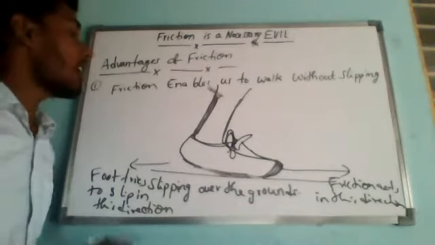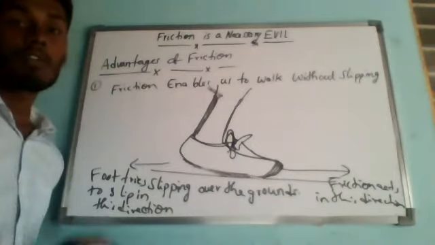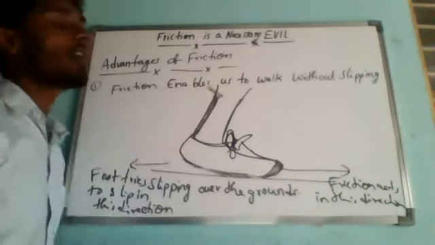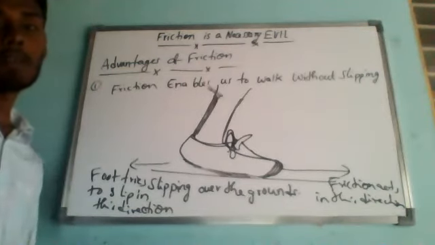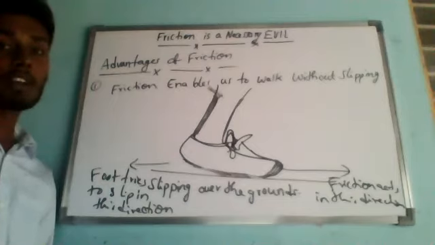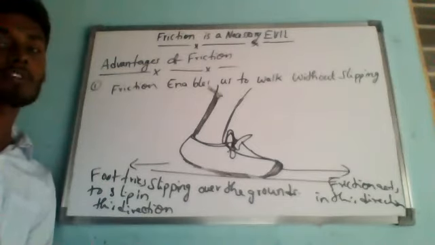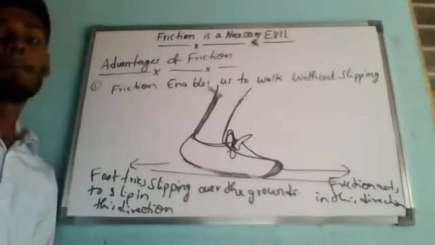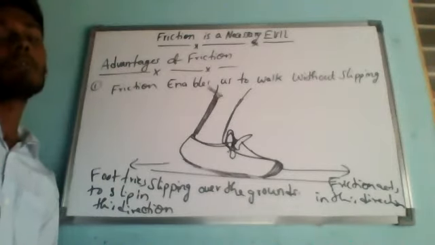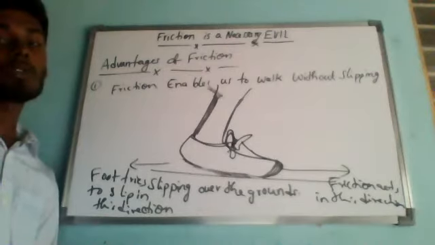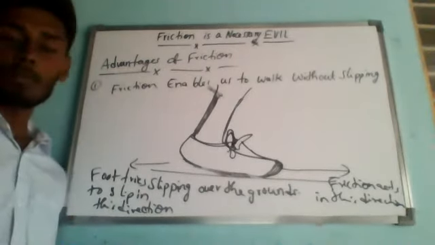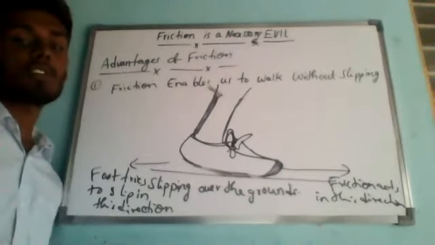So that is the advantages of friction. Only friction enables us to walk without any kind of slipping. Understand? Walking on slippery ground is difficult because the frictional force on slippery ground is much less, which may not be sufficient to prevent us from slipping. It is also difficult to walk on a well polished surface. A well polished surface means the frictional force is less.